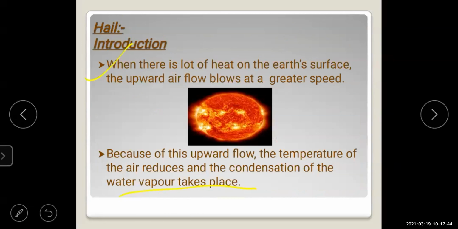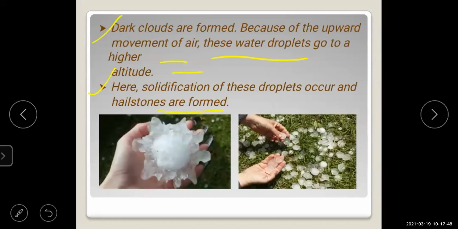When the condensation of the water vapor takes place, the dark clouds are formed, and because of the air blowing in the upward direction, the water droplets go to higher altitudes. At that time the solidification of these droplets occurs and the hailstones are formed.